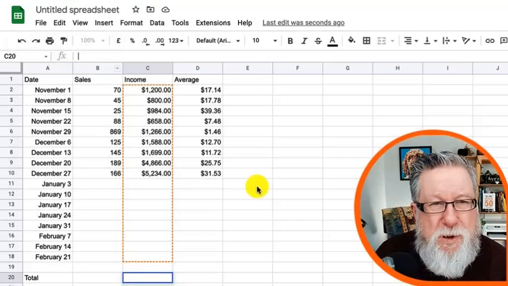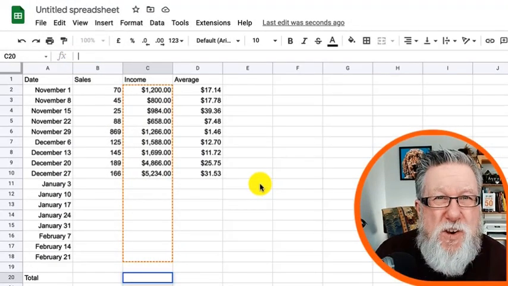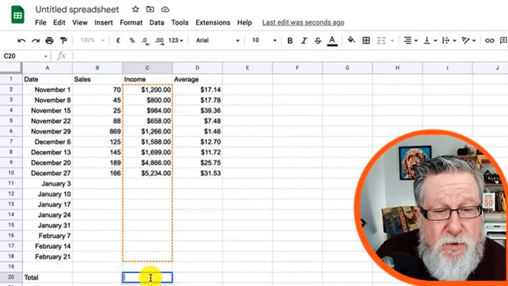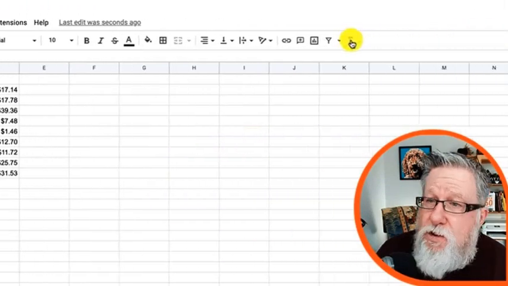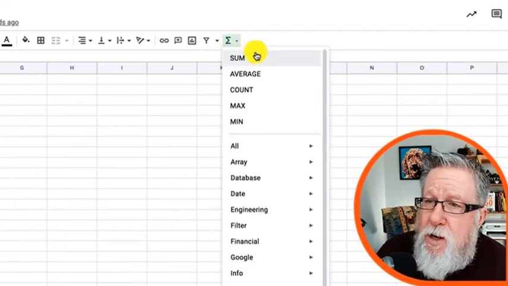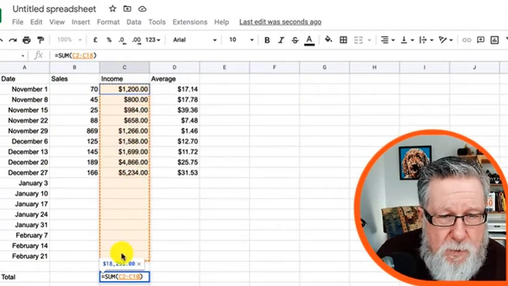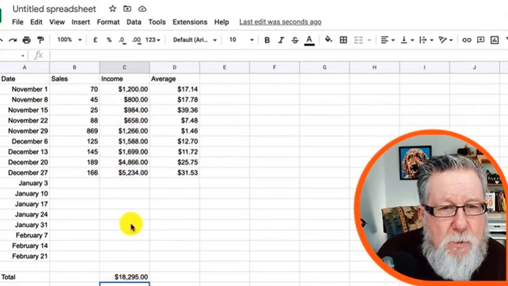I think people who have been using spreadsheets for a while just know a lot of these basic calculation terms. But we could also just click here in this field and then choose this function tool here, which allows us to choose the sum. And if we choose the sum, it then fills it in. We select the range that we want and hit return, and we get the calculation.